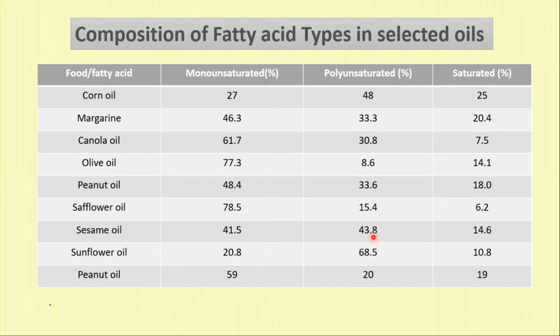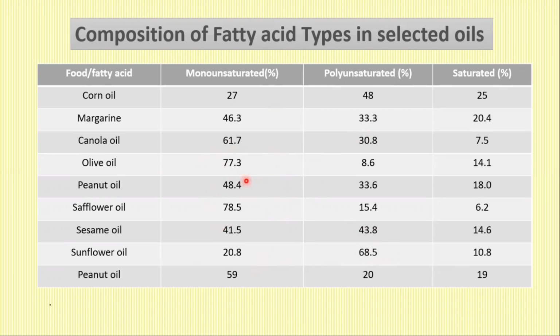Sunflower oil has the highest percentage of polyunsaturated fatty acid, whereas olive oil has the highest percentage of monounsaturated acids. There's a big discussion on whether polyunsaturated fatty acids are good or monounsaturated fatty acids are good.